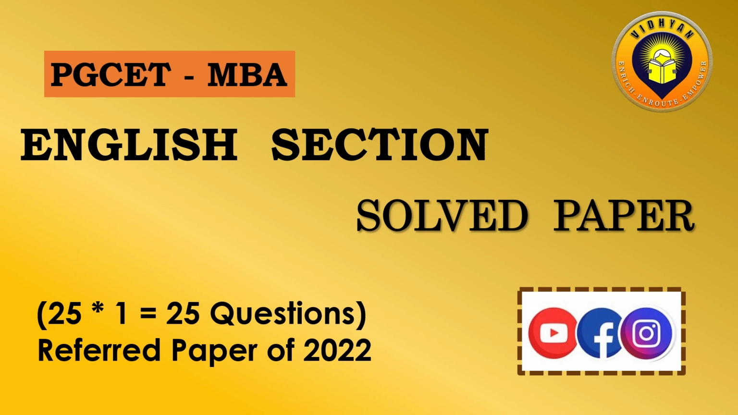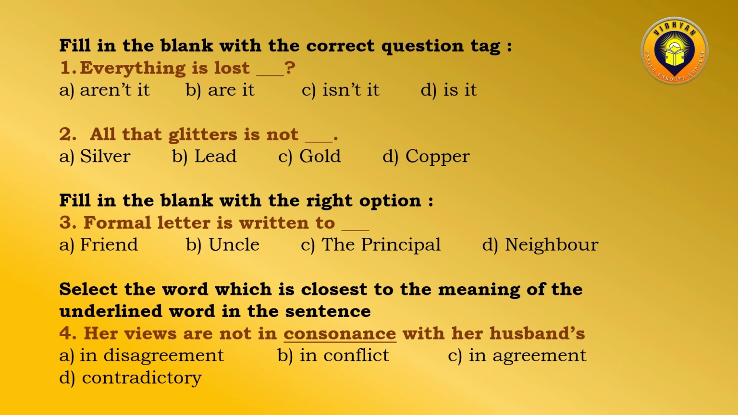Now let's start. Fill in the blank with the correct question tag. Everything is lost, dash, question mark. You have to choose among 4 of them: aren't it, are it, isn't it, is it.